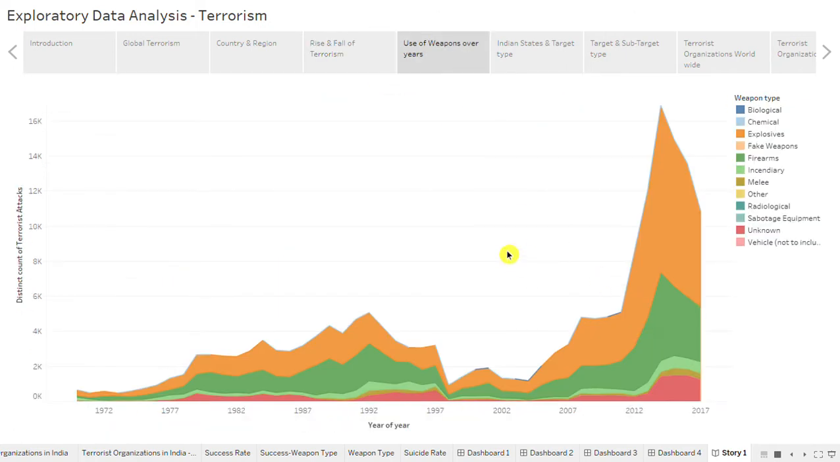Now let's see weapons used over the years. So this upper area shows explosives as a weapon, and this area shows firearms used in terrorist attacks. So here we can see from the year 2007, the use of explosives has increased as compared to firearms.